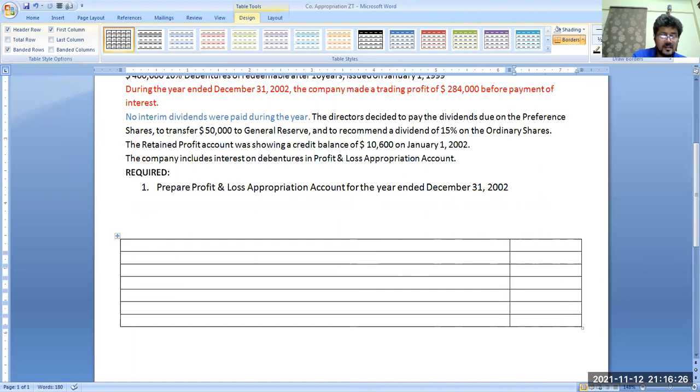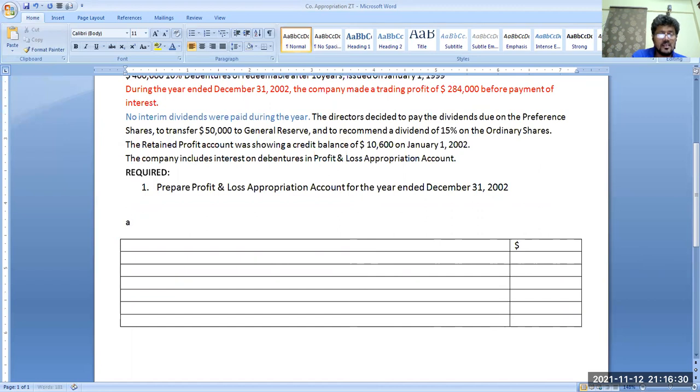Now, appropriation account. See, first what we have to take is retained earnings on 1st January 2002.